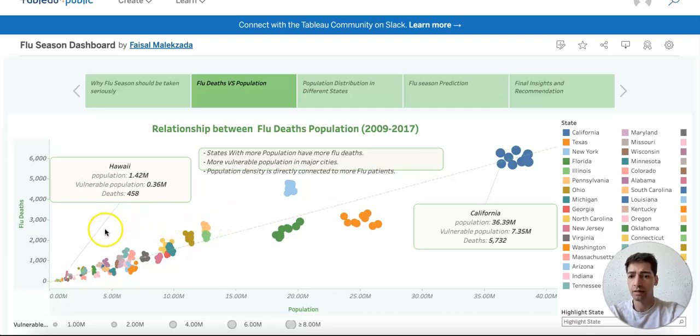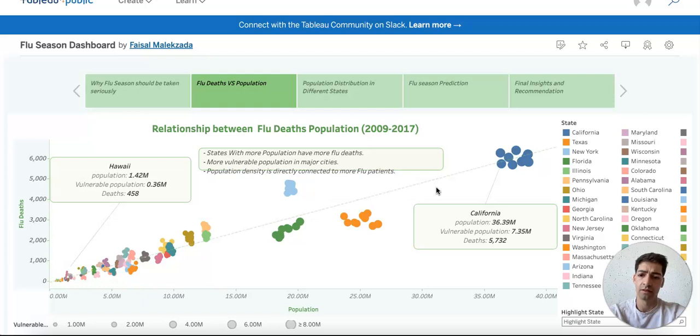on the other hand, we have the state of Hawaii with a population of only 1.4 million, with 458 flu deaths. So we can conclude from this that when the population in a state is high, we can also expect more flu cases.